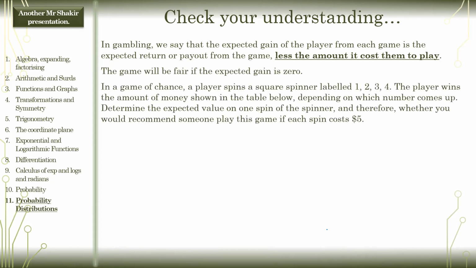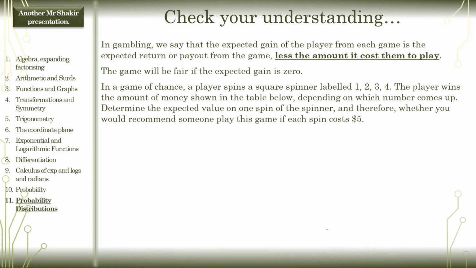So for example, in a game of chance, a player spins a square spinner, labeled 1, 2, 3, 4. The player wins the amount of money shown in the table below, depending on which number comes up. Determine the expected value on one spin of the spinner, and therefore whether you would recommend someone play this game if each spin costs $5.